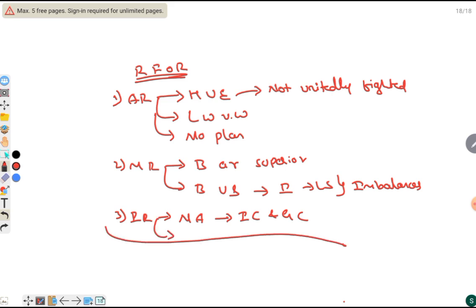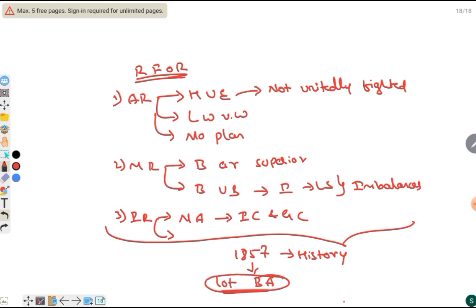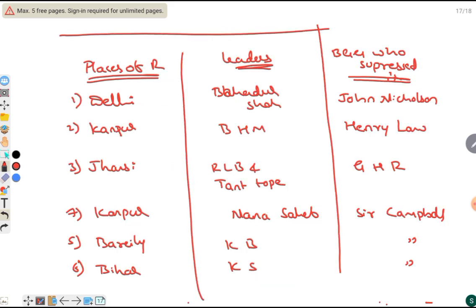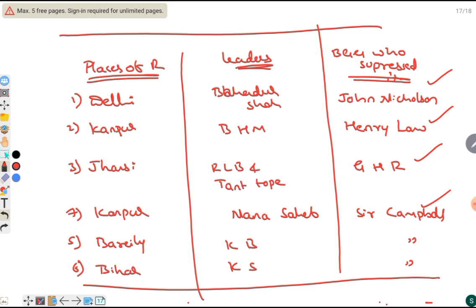Even though you learn this 1857 revolt in the history chapter, I have covered it because after this revolt there came a lot of changes in the British administration. Hence, I feel that knowing this revolt is important. And in this chart, there are direct questions in various examinations and also in the UPSC CSE. For example, the governor generals who suppressed the revolts. What are the changes that came after the 1857 revolt?